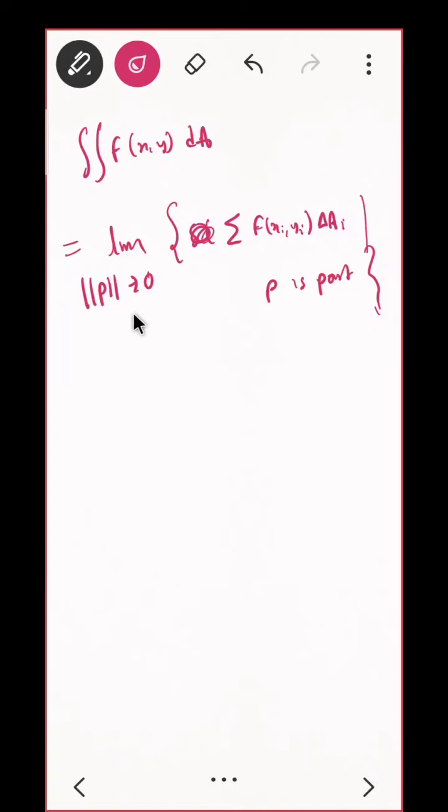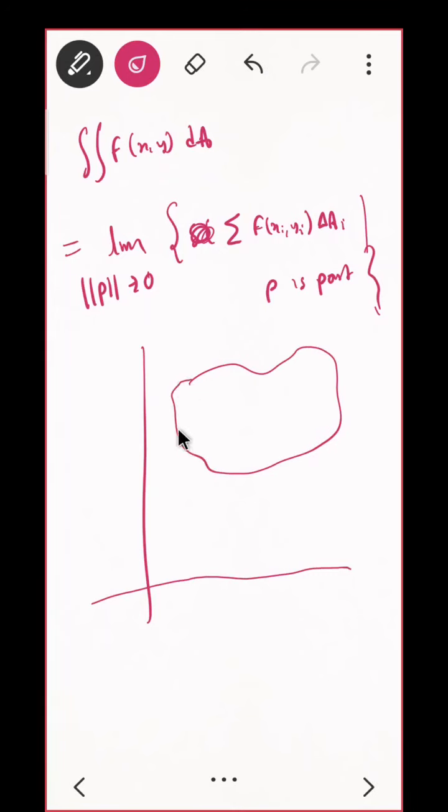That means what is my width of that? Let me just draw once again. Any bounded region like this. So mostly what are we going to do? We are going to choose a rectangle just near to this. See, I cannot choose this one.